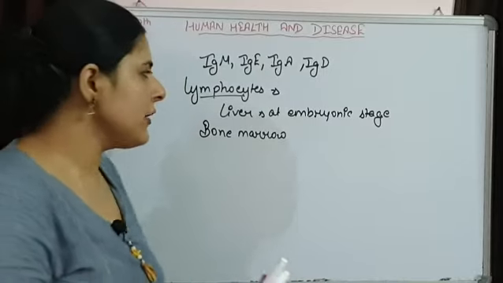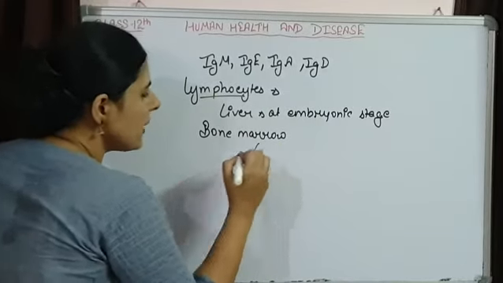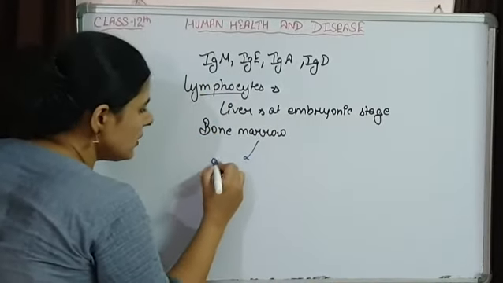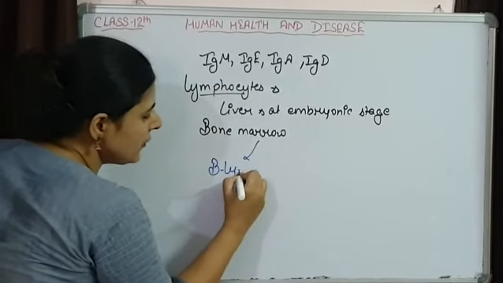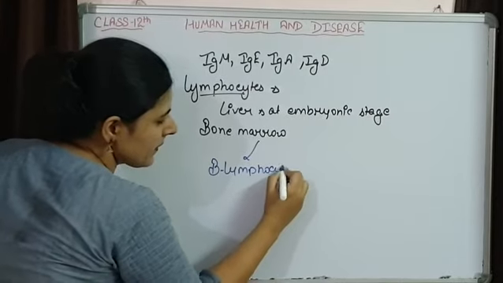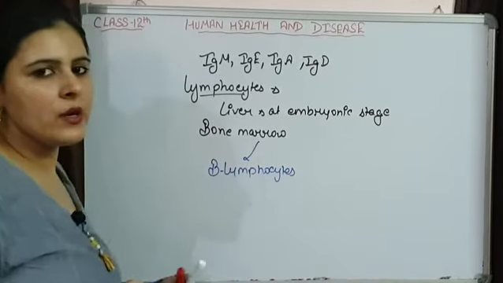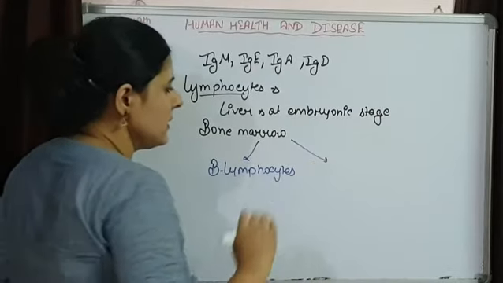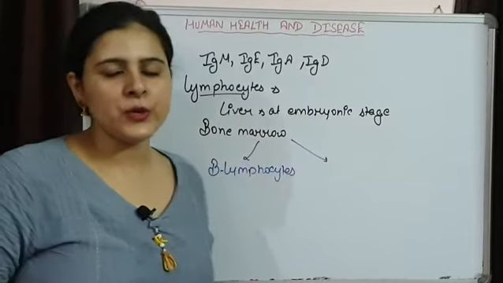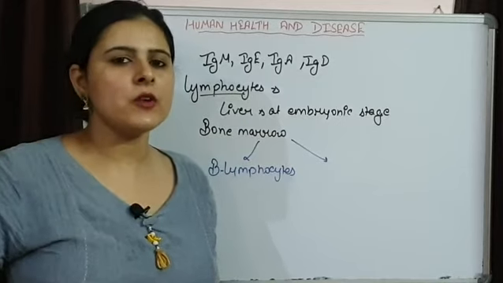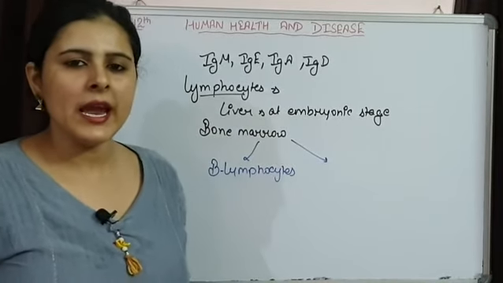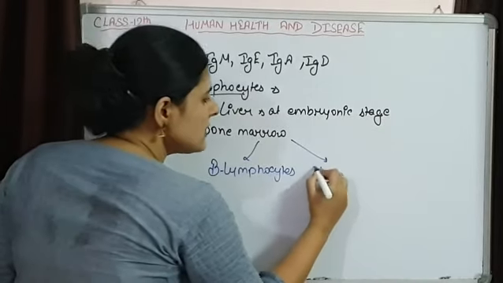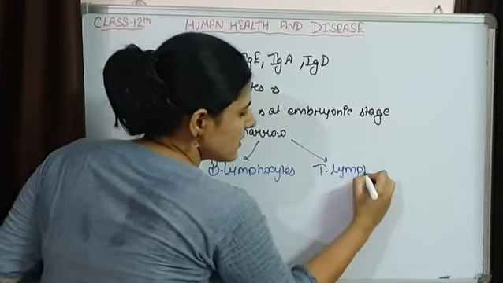If the lymphocytes are produced in bone marrow and mature in bone marrow, we call them B lymphocytes. The lymphocytes that are produced by bone marrow but later move to the thymus, where maturation takes place, are known as T lymphocytes.